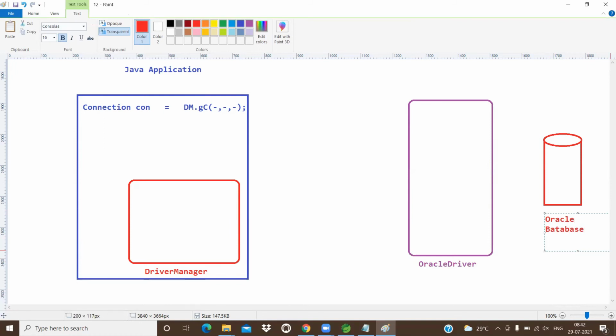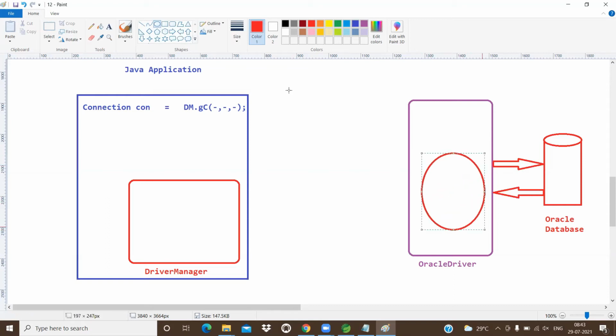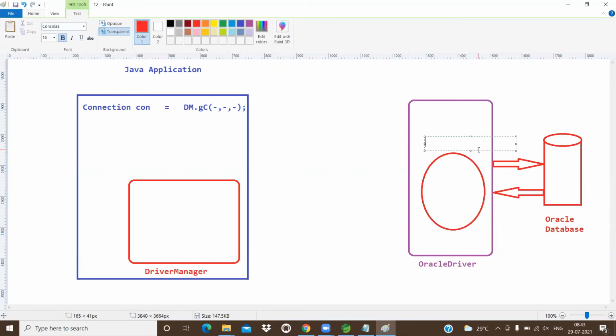So if you want to communicate with the database, what do we require? Come on, what do we require? Oracle driver we require. So Oracle driver software we require. Now what will Oracle driver software do? It will create a connection object. What is that? Connection object. Oracle driver creates the connection object.